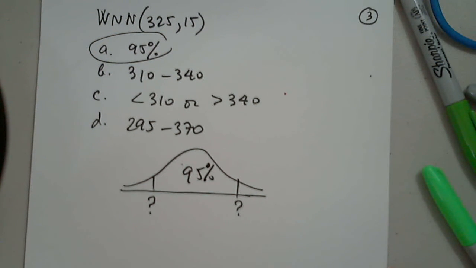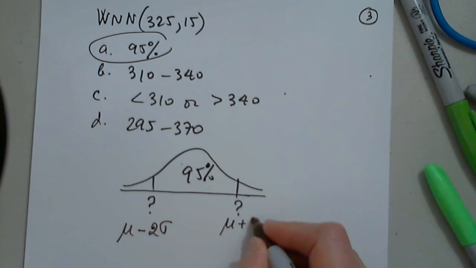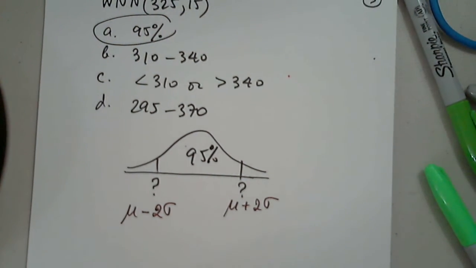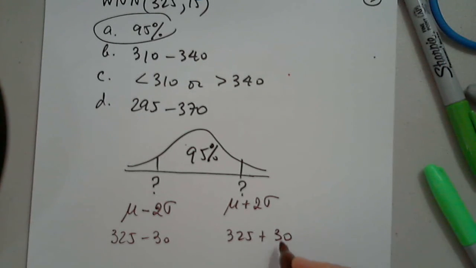Because it's 95% that they're asking for, would it be the mu? Is it plus or minus the 2 sigma? Yes, very good. A mu plus 2 sigma. That's it. So all I have to do is determine. Very good. Who was that? That was Gabe. Thank you.